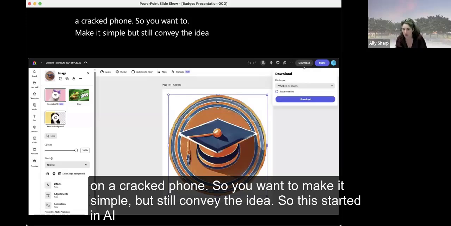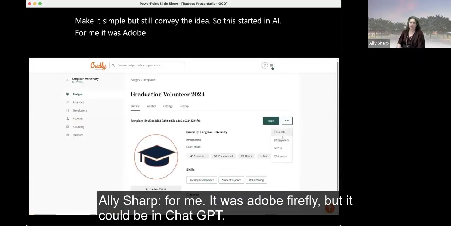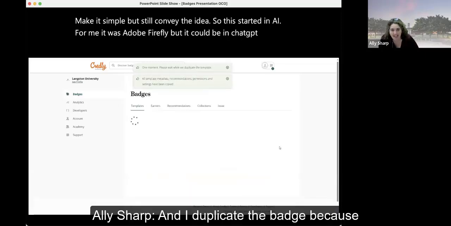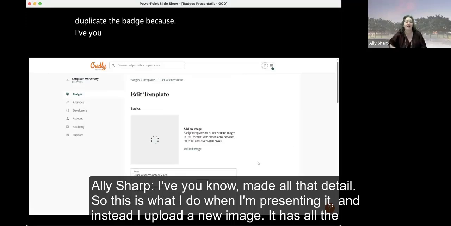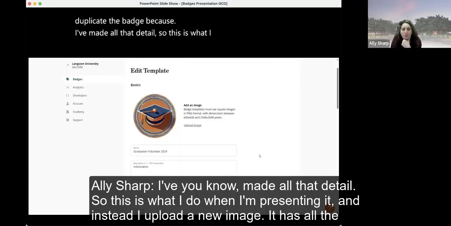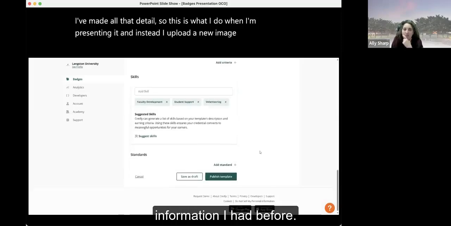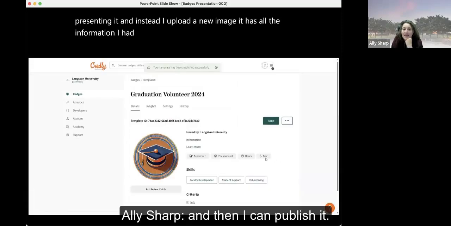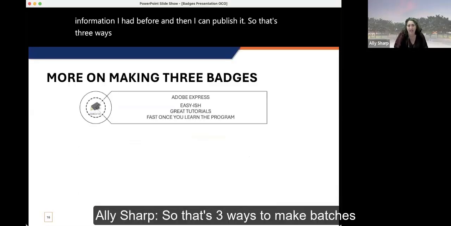So this started in AI. For me, it was Adobe Firefly, but it could be in ChatGPT. And I duplicate the badge because I've made all that detail. So this is what I do when I'm presenting it. And instead I upload a new image. It has all the information I had before, and then I can publish it. So that's 3 ways to make badges.